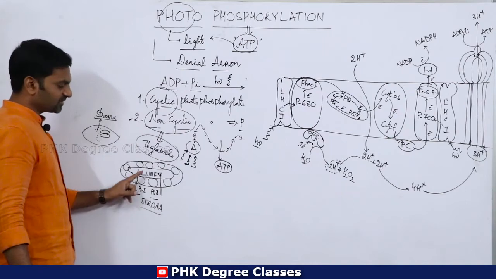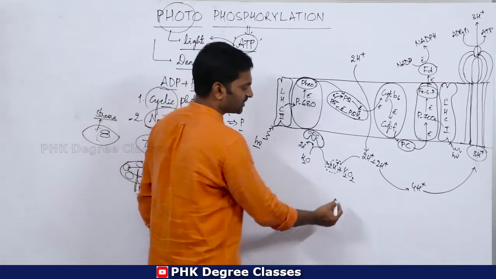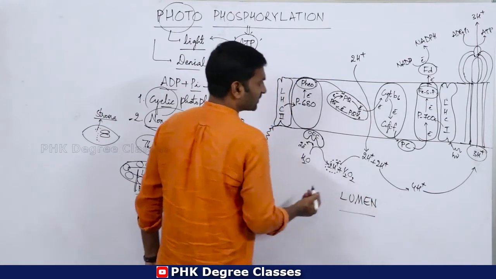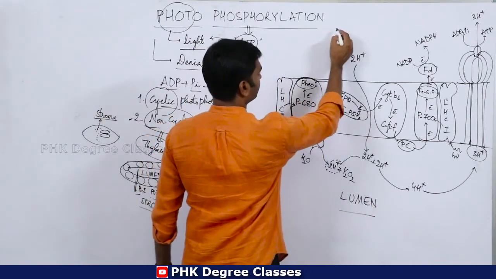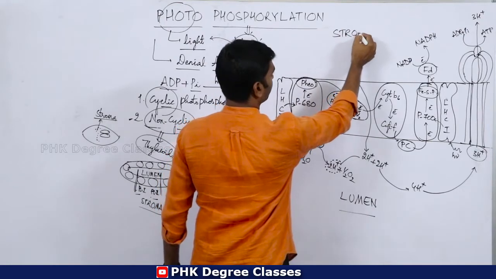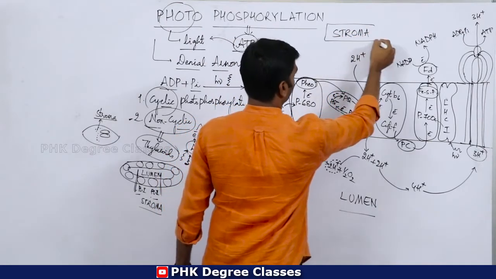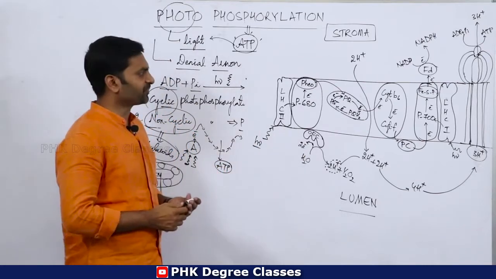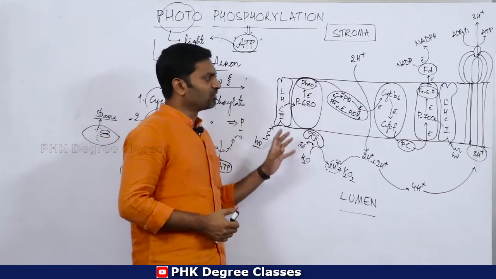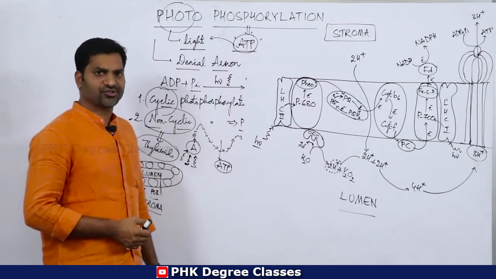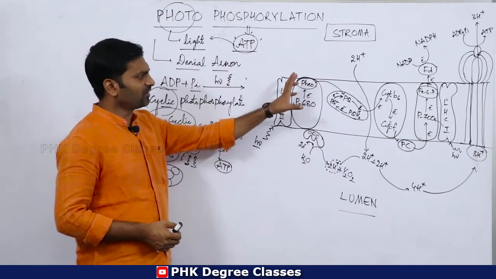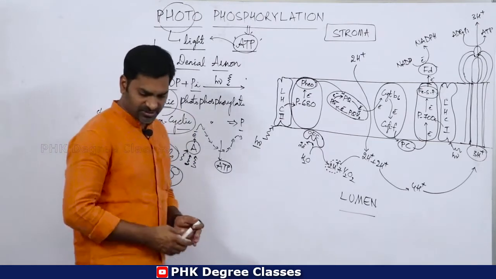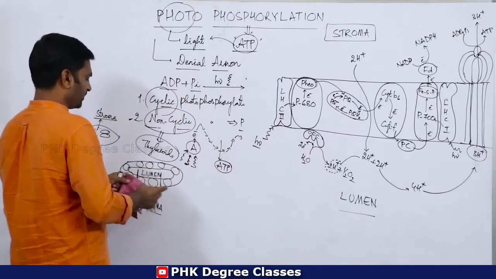So this is the complete diagrammatic representation of non-cyclic photophosphorylation. I will rub it and I will explain in detail.